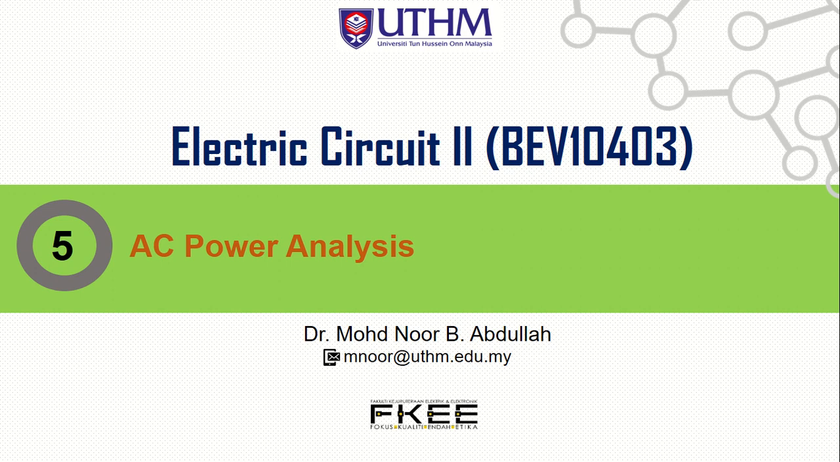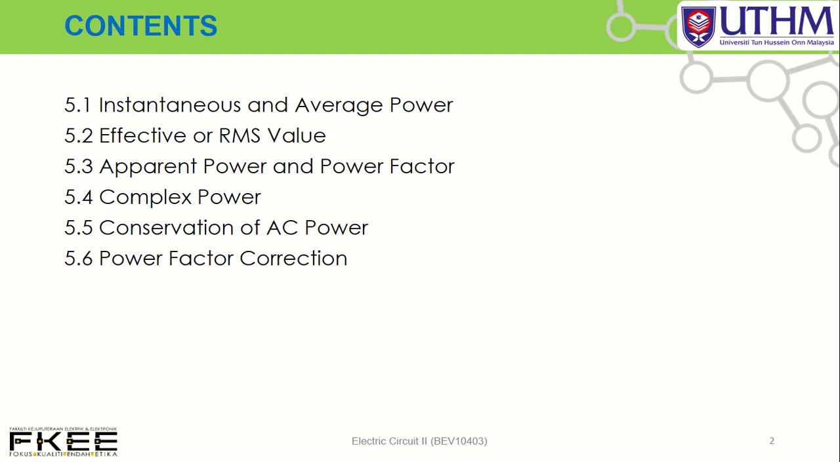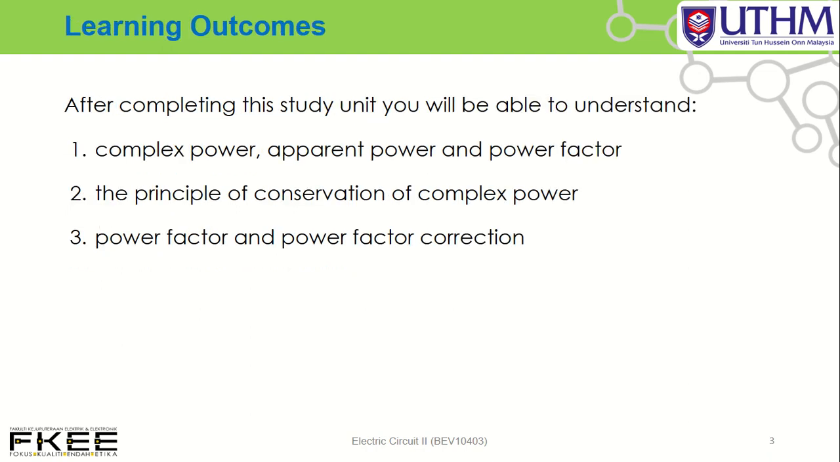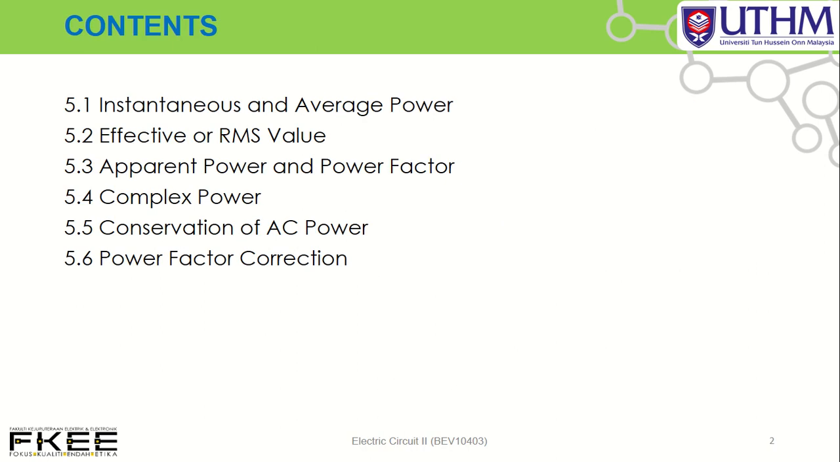Today kita akan bincang berkenaan dengan chapter 5, AC power analysis. So this is the main content of this chapter: instantaneous and average power, effective or RMS value, apparent power and power factor, complex power, conservation of AC power, and then the last one adalah power factor correction. So in this video, we will discuss about instantaneous and average power, effective or RMS value, and apparent power